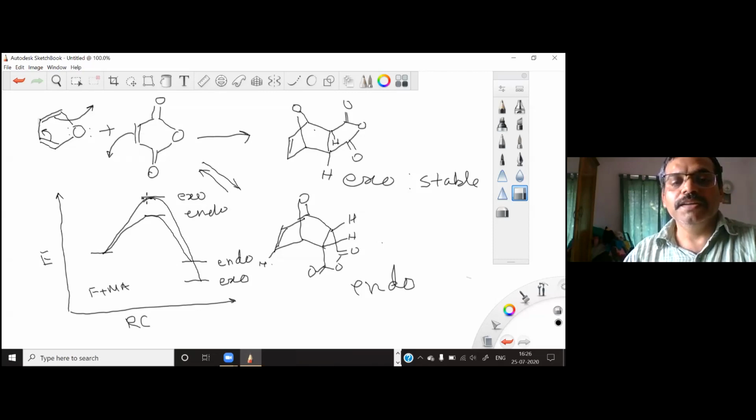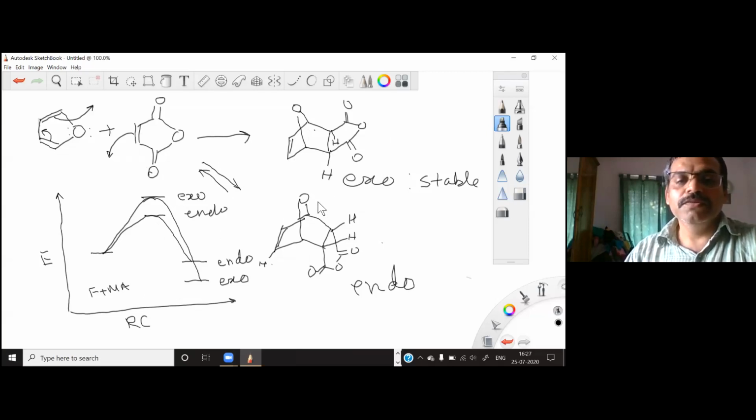Let's say when you start the reaction, at whatever temperature, as you have less energy for the endo product, it obviously forms. If you are doing the reaction at higher temperature, the endo product also forms, but it is reversible, goes back, and then goes again. So you will get some ratio, and then you will get more and more exo product. At the end, you can completely get exo product if you keep on doing the reaction.